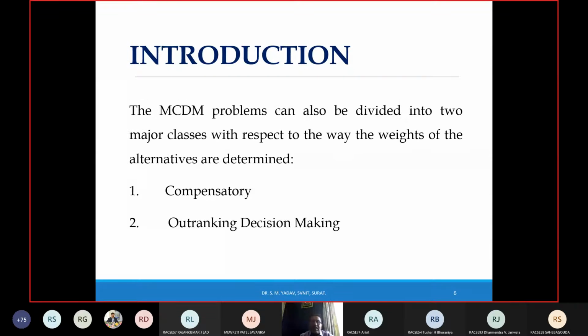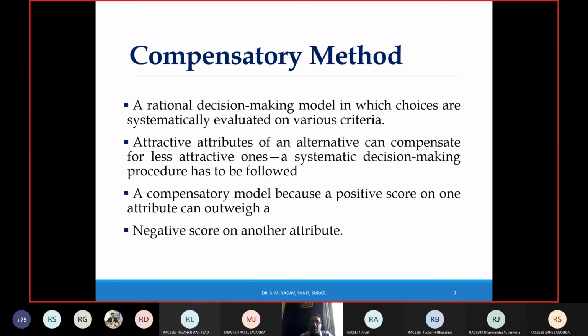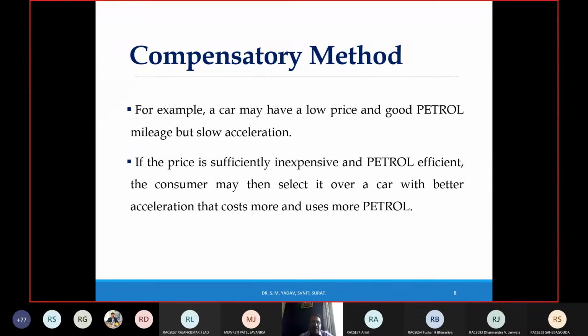Then MCDM problems can also be divided into two major classes with respect to the way the weights of alternatives are determined: compensatory and outranking decision making. A rational decision making model in which choices are systematically evaluated on various criteria is called a compensatory method. Attractive attributes of an alternative can compensate for less attractive ones. A systematic decision making procedure has to be followed. It is a compensatory model because a positive score on one attribute can outweigh a negative score on another.